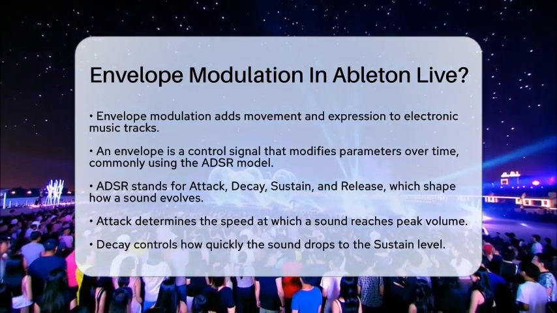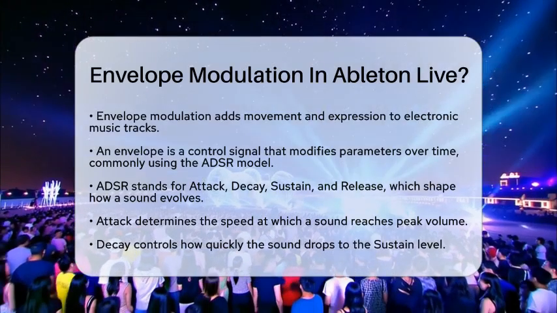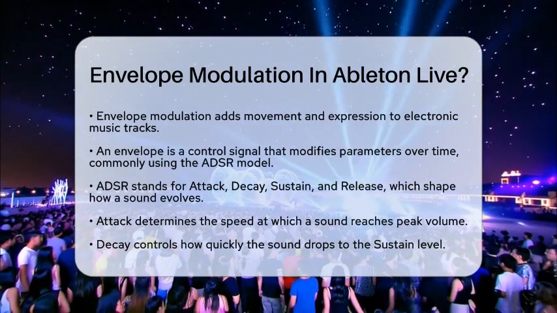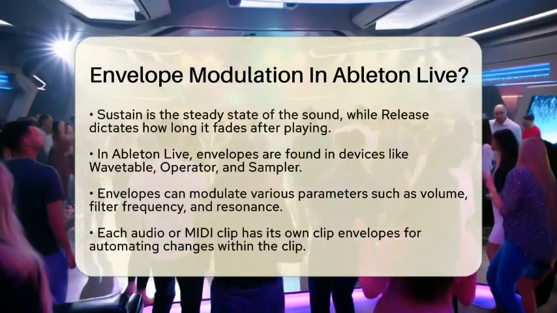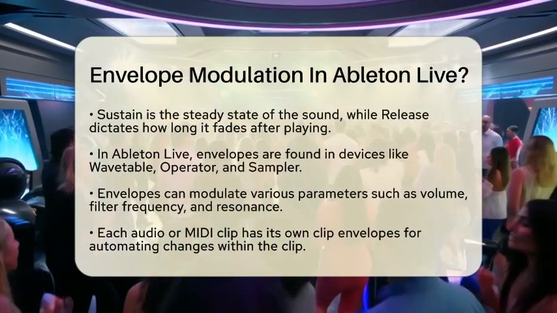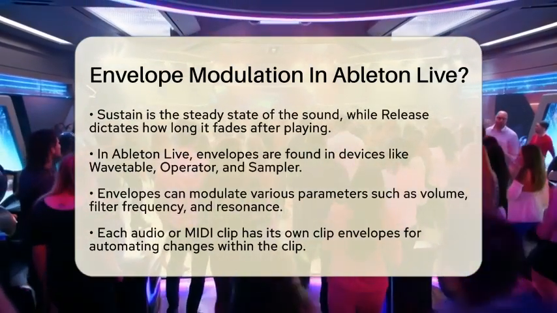In Ableton Live, you can find envelopes in devices like Wavetable, Operator, and Sampler. These envelopes can modulate various parameters, including volume, filter frequency, and resonance. This allows for detailed sound design that can really make your music stand out.